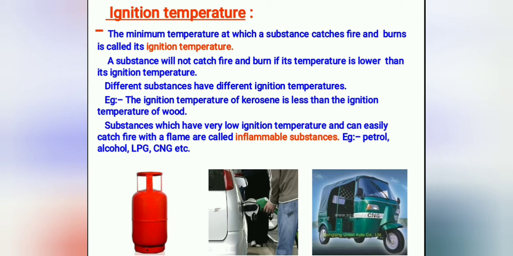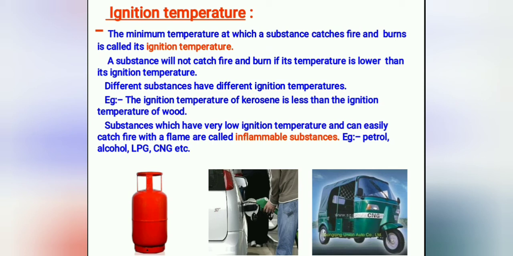For example, forest fire. What will happen? There are dry grasses on the forest floor during the summer season. Sometimes a light friction, a little flame, or heat from the sun makes the dry grass start to burn because the ignition temperature is very low.